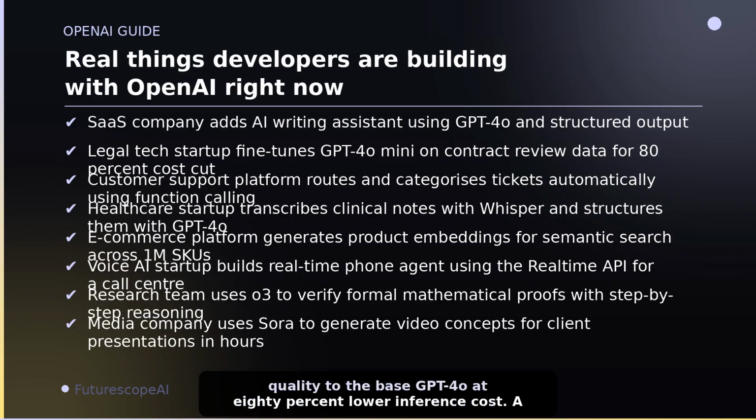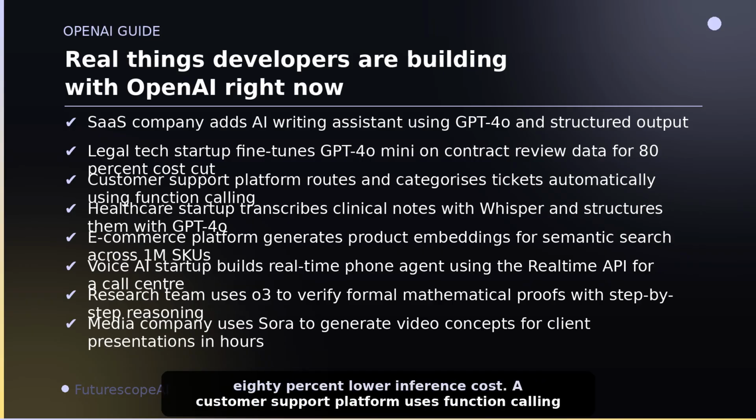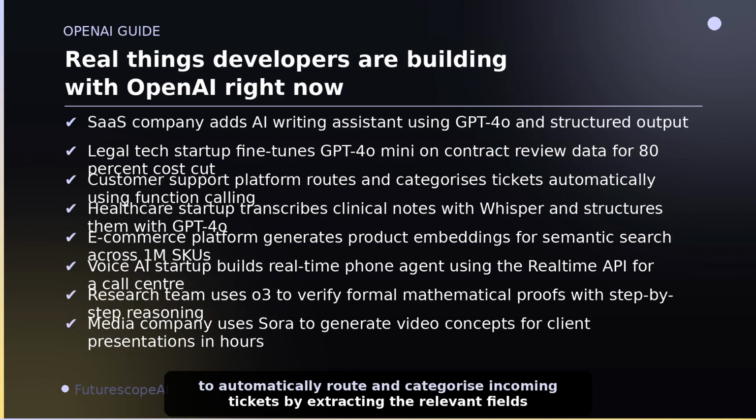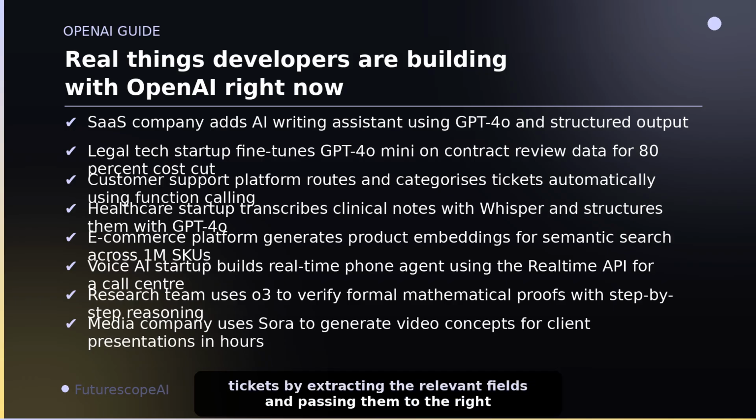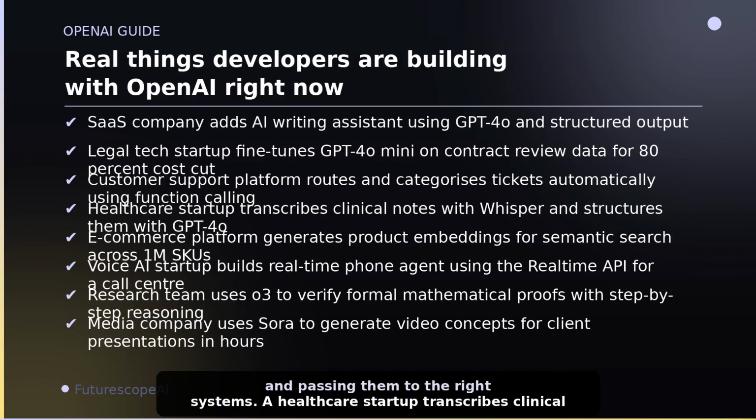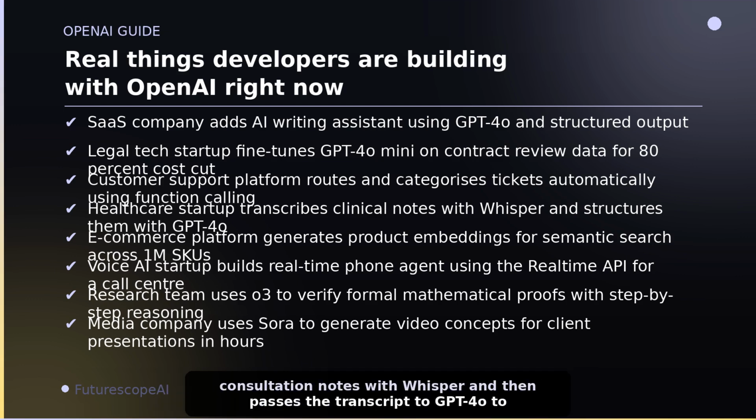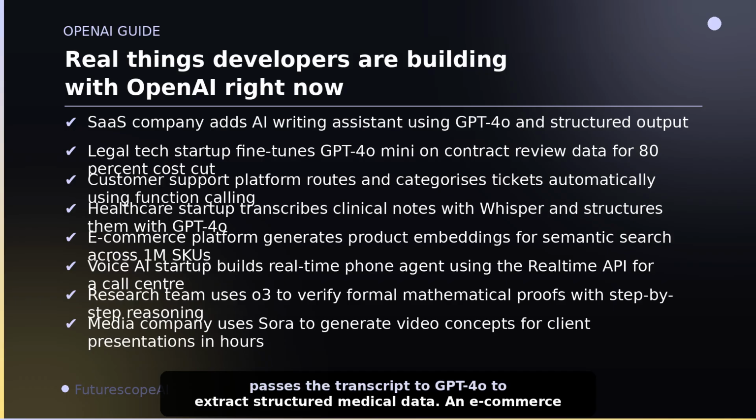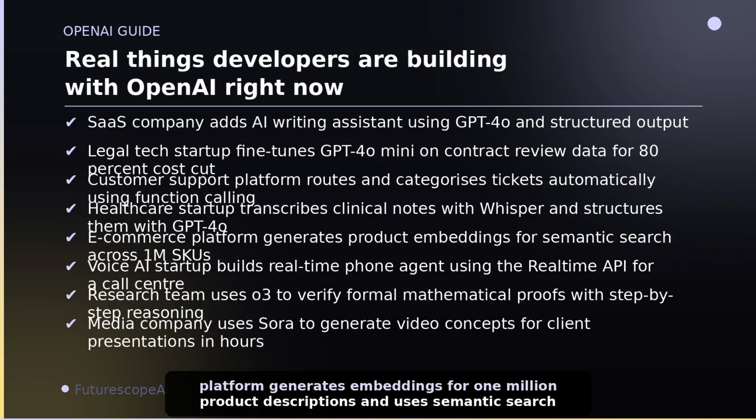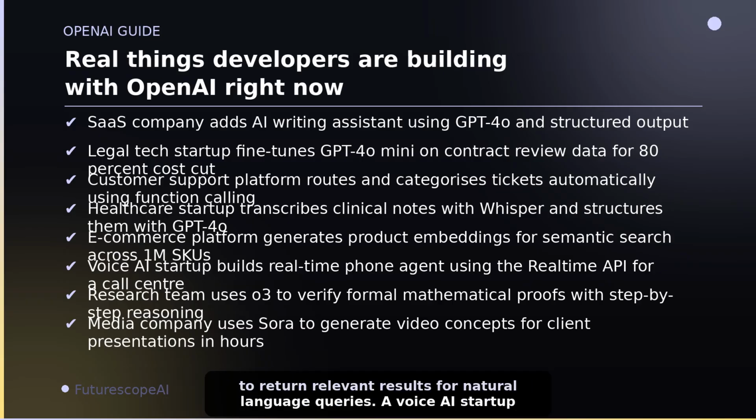A customer support platform uses function calling to automatically route and categorize incoming tickets by extracting the relevant fields and passing them to the right systems. A healthcare startup transcribes clinical consultation notes with Whisper and then passes the transcript to GPT-4o to extract structured medical data. An e-commerce platform generates embeddings for 1 million product descriptions and uses semantic search to return relevant results for natural language queries.